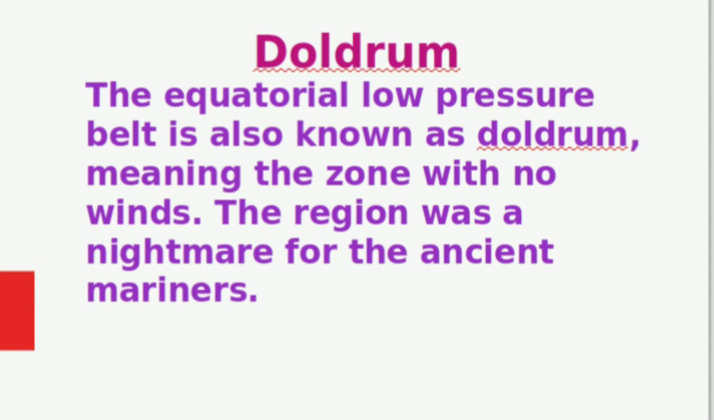Doldrum. The equatorial low pressure belt is also known as doldrum, meaning the zone with no winds. The region was a nightmare for the ancient mariners. The ancient mariners mostly depended on wind.